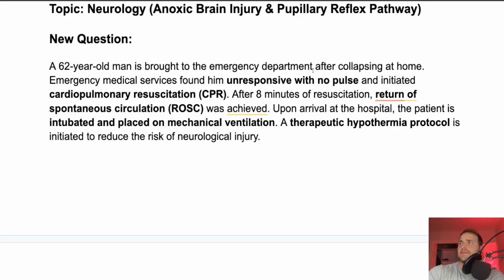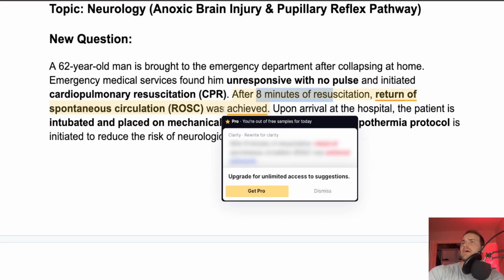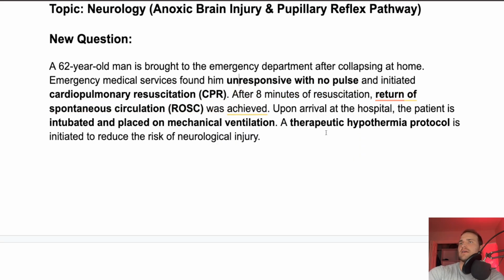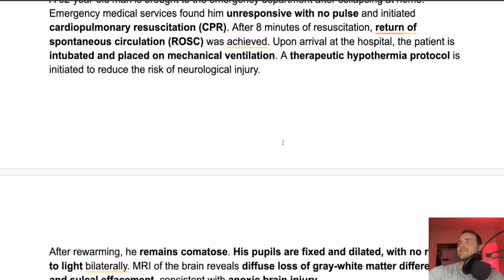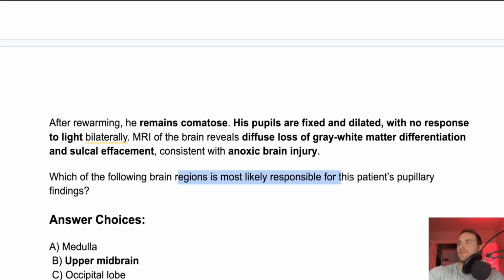Okay, so there's a 62-year-old man brought to the emergency department after collapsing, unresponsive, no pulse, and after 8 minutes of resuscitation, there's a return of spontaneous circulation, and when he gets to the hospital, he's intubated, placed in mechanical ventilation. Cool beans, all this stuff. Which of the following brain regions is damaged?